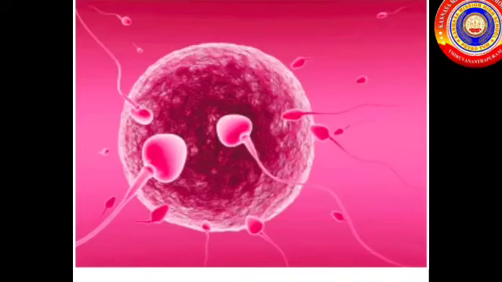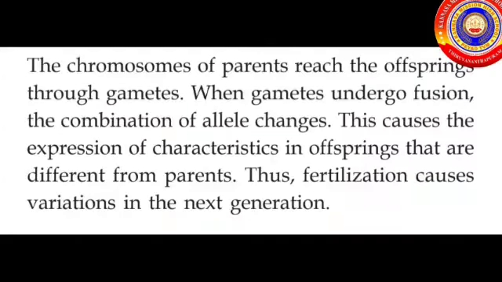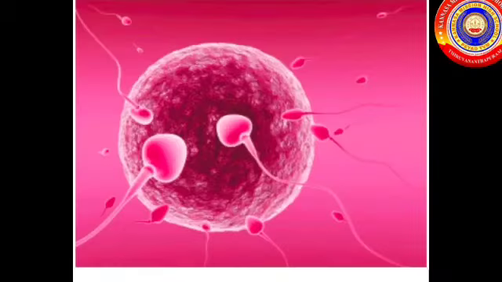Students, now we can discuss the combination of alleles during fertilization. The chromosomes of parents reach the offsprings through gametes. When gametes undergo fusion, the combination of alleles changes. This causes the expression of characteristics in offspring that are different from their parents. Thus, fertilization causes variation in the next generation.